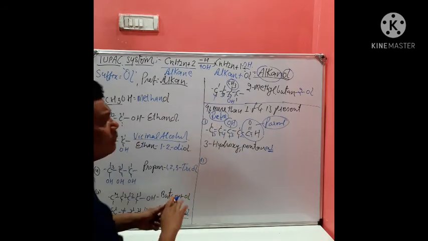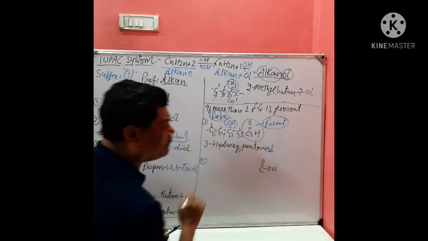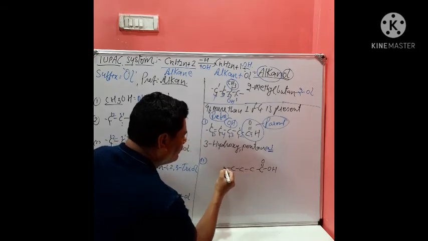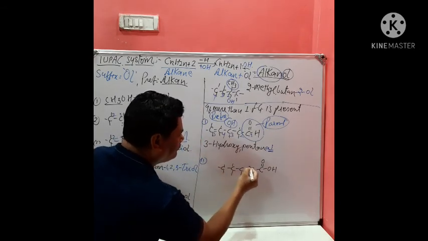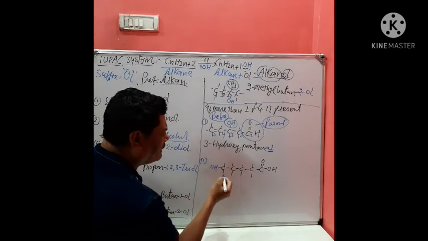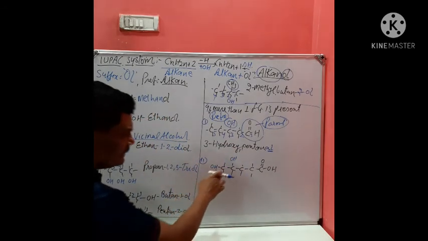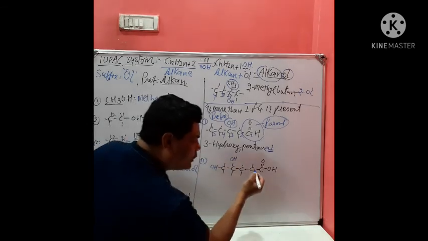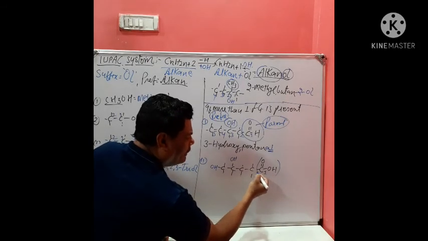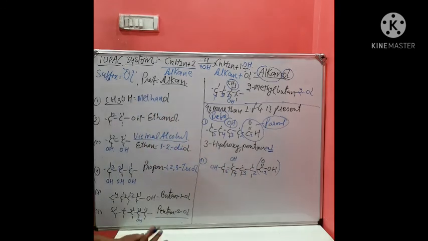You can write one more compound, like if there is COOH, that is a carboxylic group, and this is attached with a chain like that. Okay, now one of the OH groups is attached to the first carbon atom, and one of the OH groups is attached to the second carbon atom. Now start numbering. I told you it is given more priority, therefore the numbering will start from here: 1, 2, 3, 4 and 5. So what will be the name?